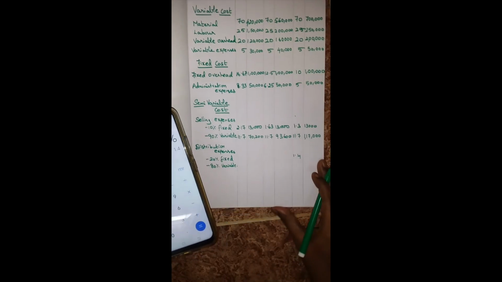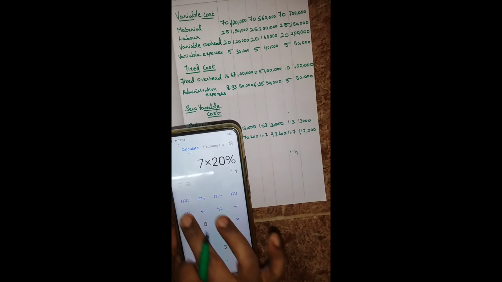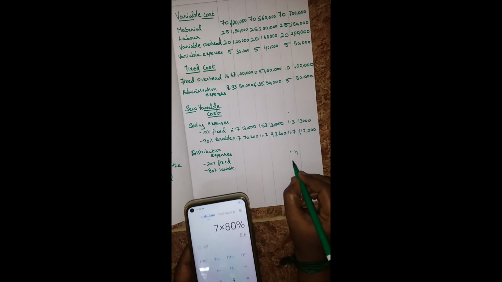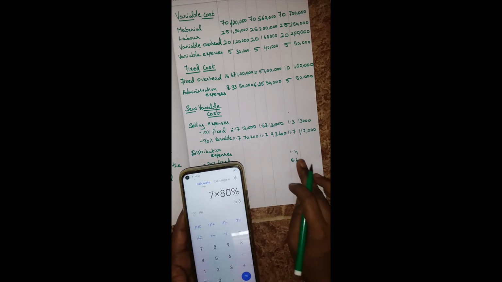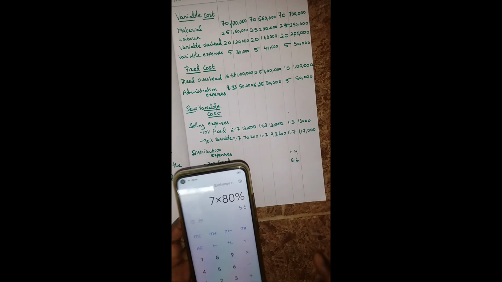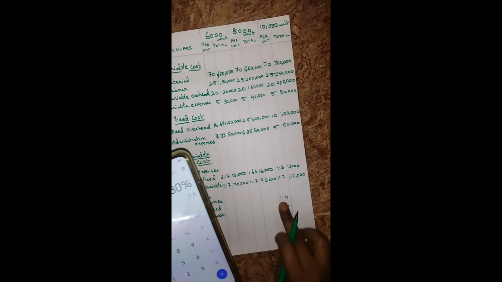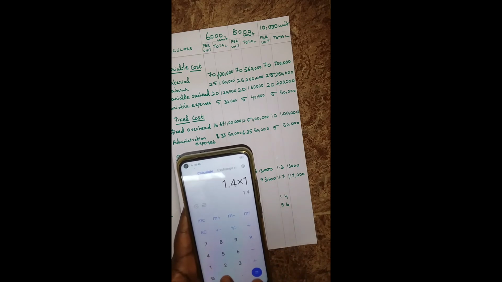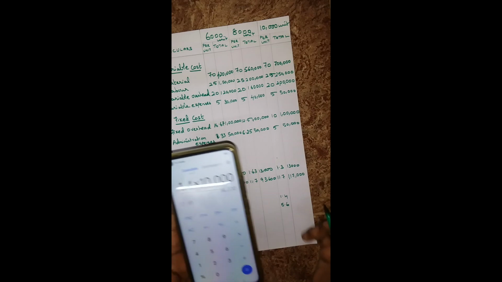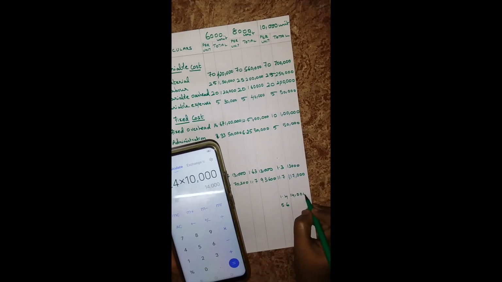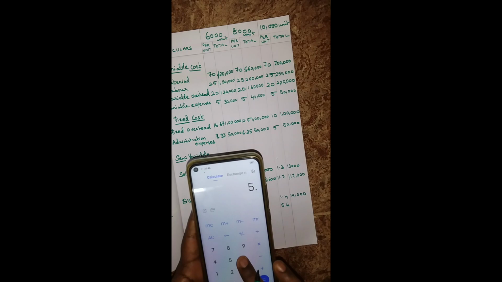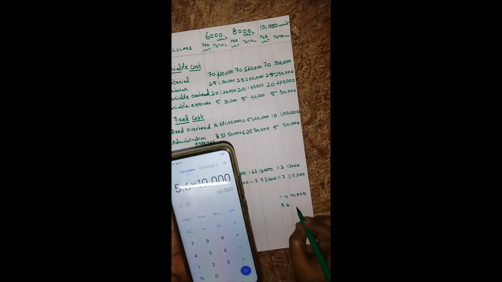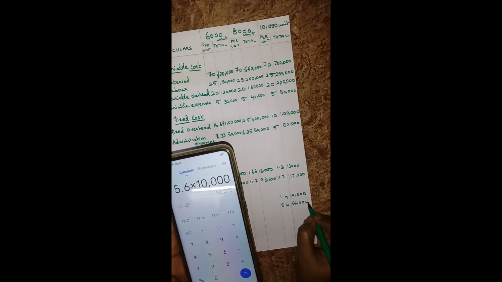This is for fixed. Next one, 7 into 80%, 5.6. First you multiply 1.4 into 10,000, you will get 14,000. Next one, 5.6 into 10,000, you will get 56,000. This is for 10,000 units.